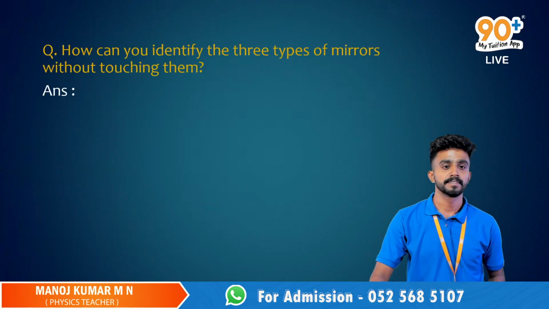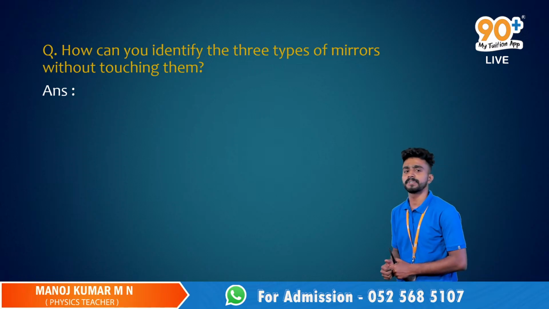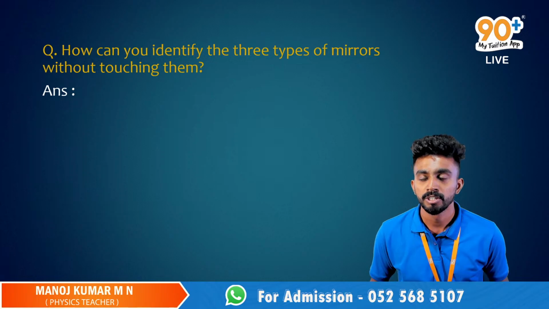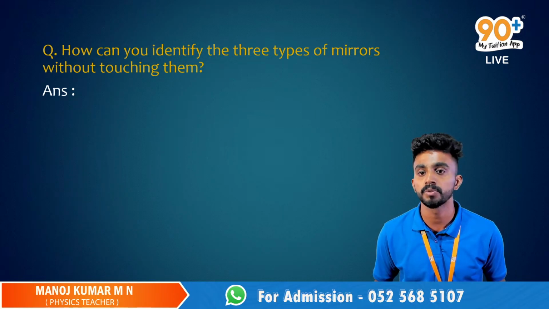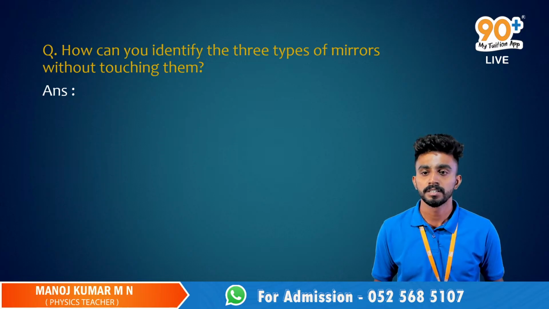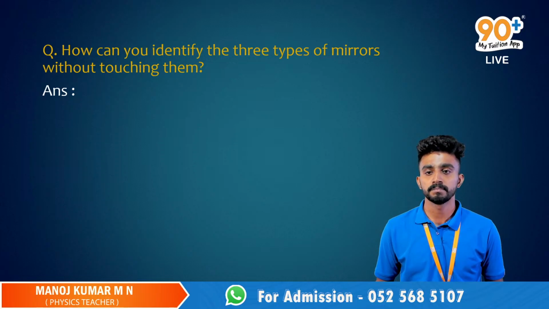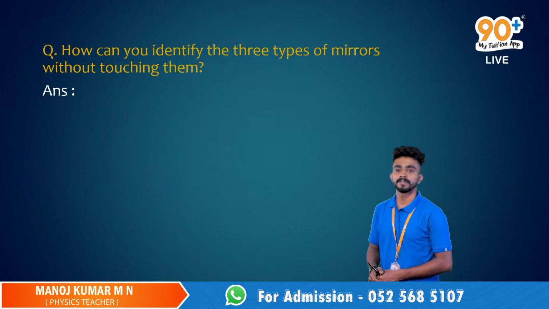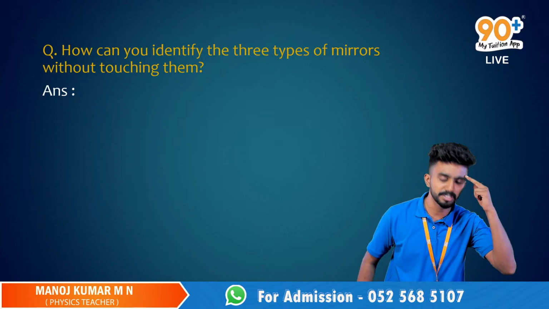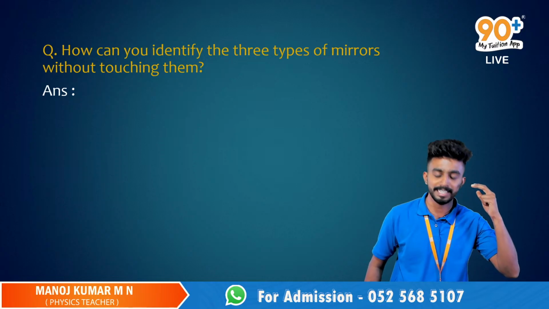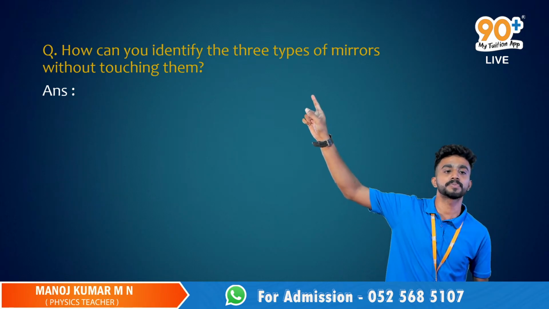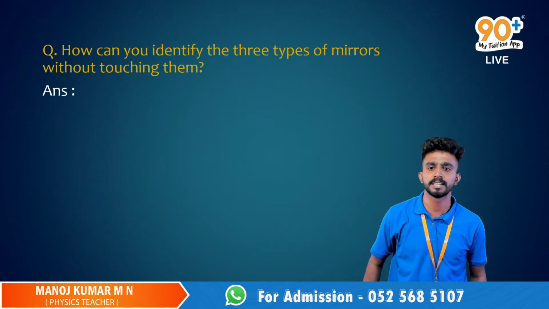Fine. How can you identify the three types of mirrors without touching them? Who will be telling me? So, Fayaz, right? Fayaz Ahmad, unmute. Hi, Fayaz Ahmad. Fayaz or Faiz? I forgot. Fayaz, right? So, Fayaz, what do you think? How can you identify the three types of mirrors without touching them?